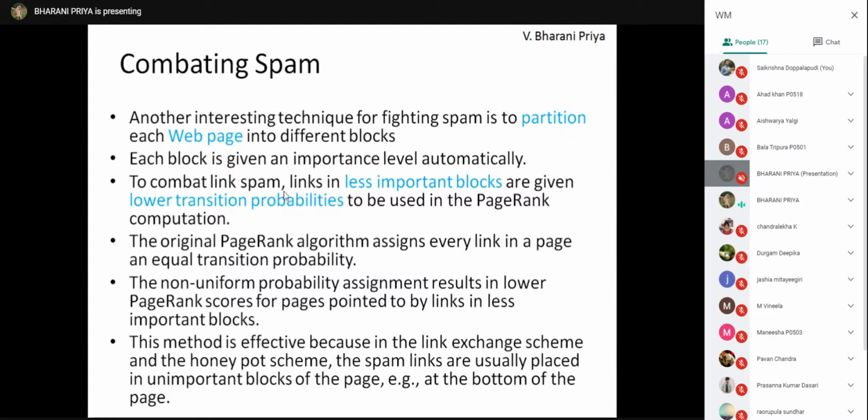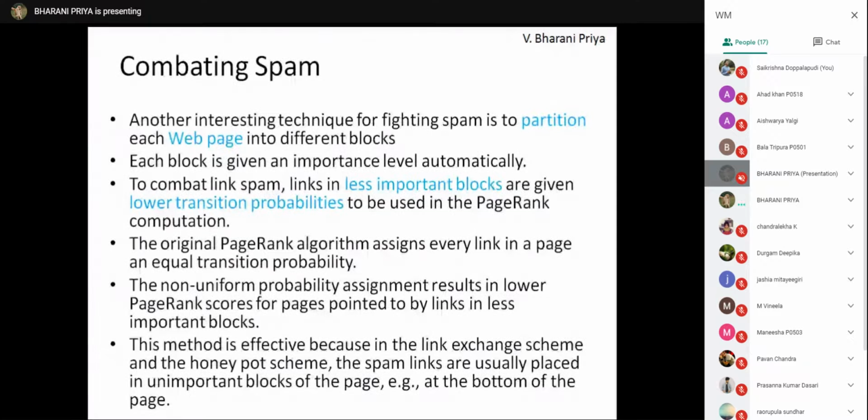To combat link spams, a link is given less importance, and automatically it will have less transition probabilities, and it will be ranked low using the PageRank algorithm. And this is more effective in the link exchange scheme as well as in the honeypot scheme.